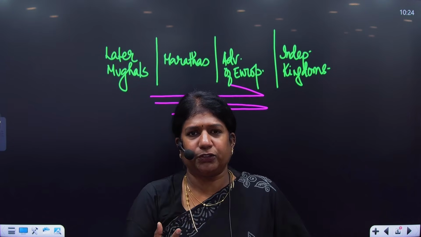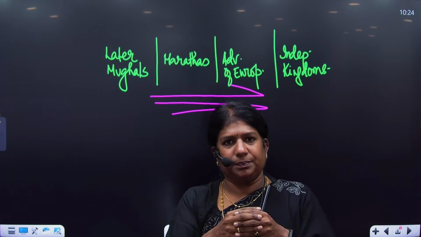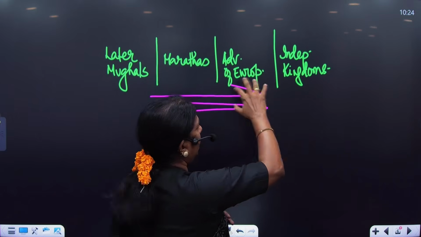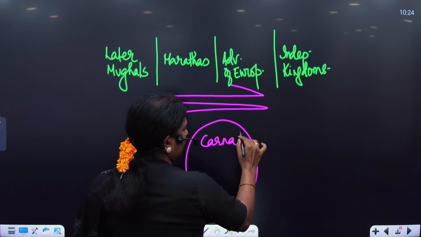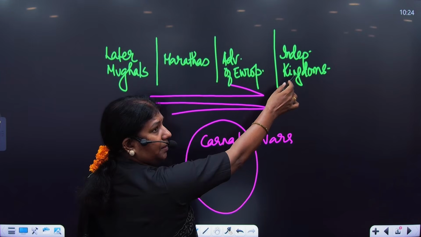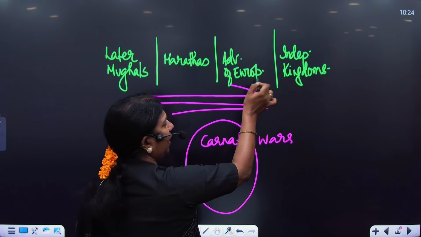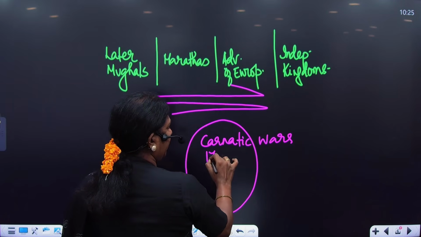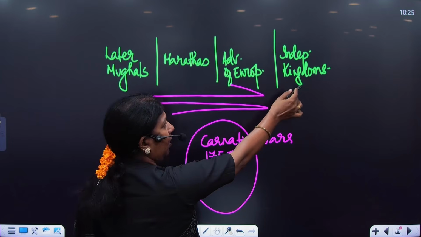Once we study all these separately, then we can mix it up. Modern initially looks a little bit tougher because books give all of them together. So we are just going to break them all separately and then club them. Because once you club all of them, your Carnatic wars would be easy. Carnatic wars took place in Carnatic, a province of Hyderabad, between the Britishers and French. Then we had the 1757 Battle of Plassey. Plassey took place between Bengal and the Britishers.